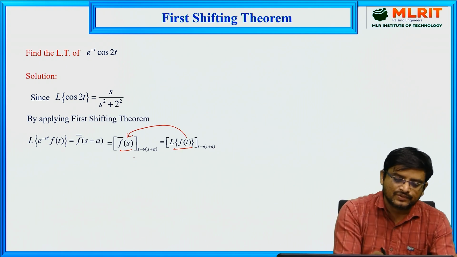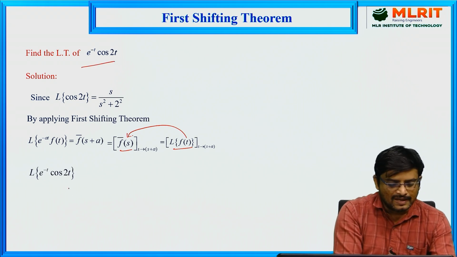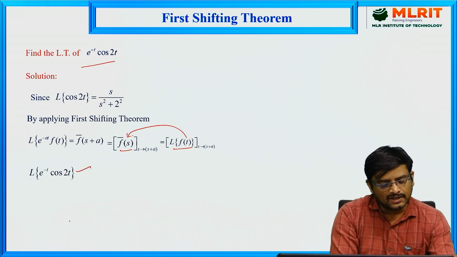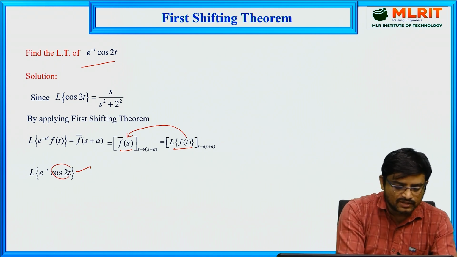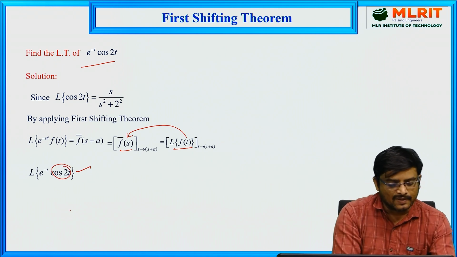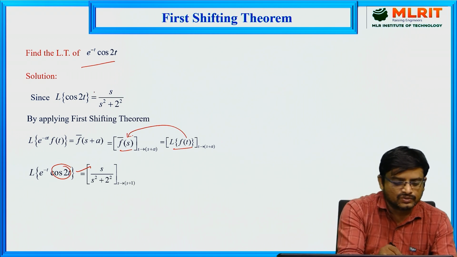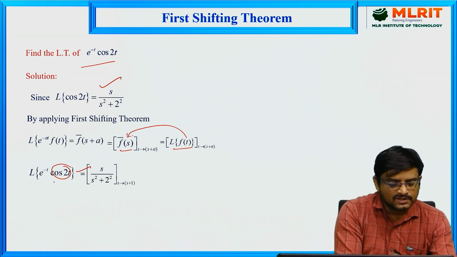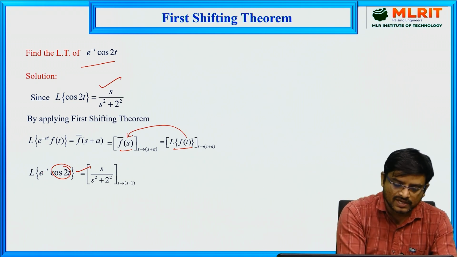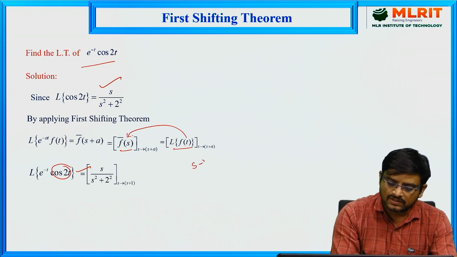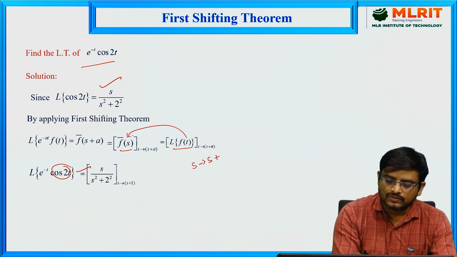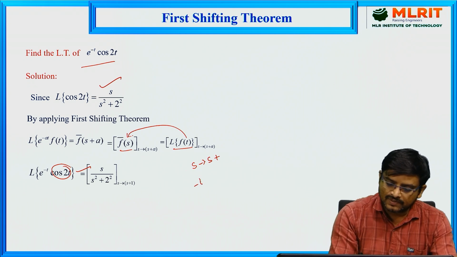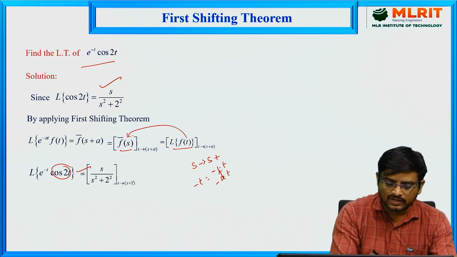Now apply the same procedure for the given problem. Laplace transform of e power minus t into cos 2t. First you concentrate on this function cos 2t and apply the Laplace transform. We already got this value: Laplace transform of cos 2t is equal to s by s square plus 2 square. Since here the power of this exponential function has a negative sign, we have to replace s with s plus a. Now we have to get the value of a. Minus t can be written as minus 1 into t. This is of the form minus a into t, and in place of a, here we have 1. So replace s with s plus 1.